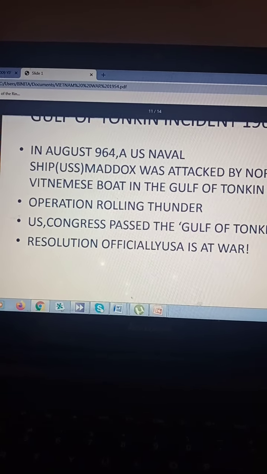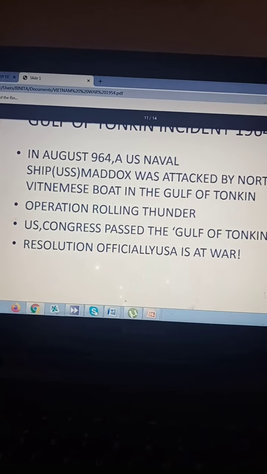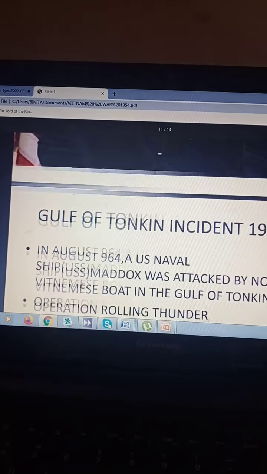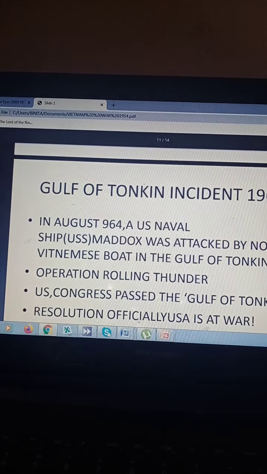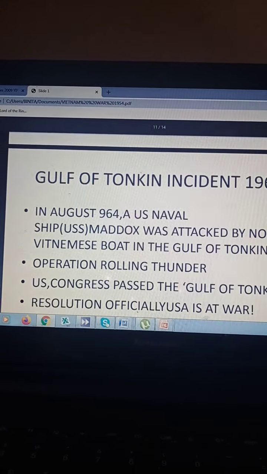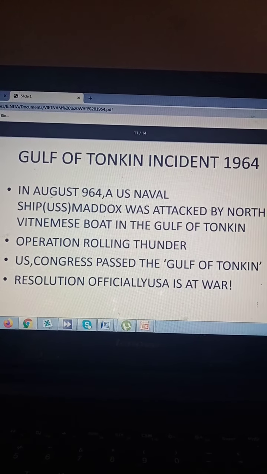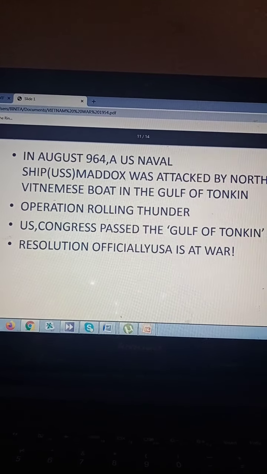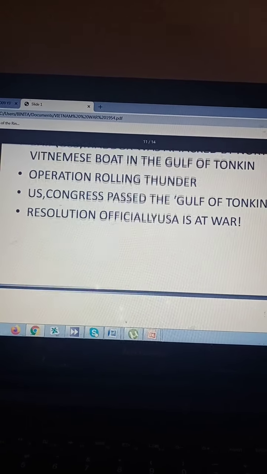Okay, and now please note this term, Operation Rolling Thunder. What is Operation Rolling Thunder? Operation Rolling Thunder is the US deciding to launch a huge bombing offensive against North Vietnam. So that was the bombing operation by the US against the Vietnamese. So please have that in mind, the term associated with the Vietnam War. And with this, you have the US passing the Gulf of Tonkin Resolution, and it said officially the USA is at war.